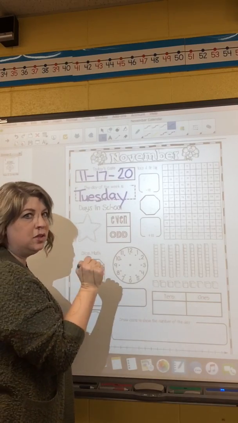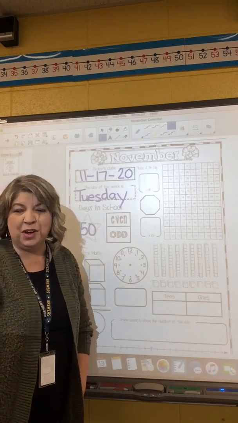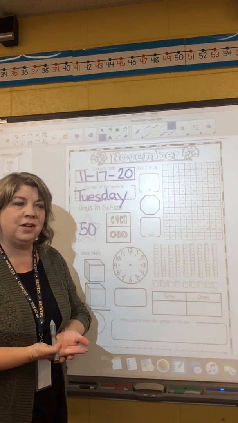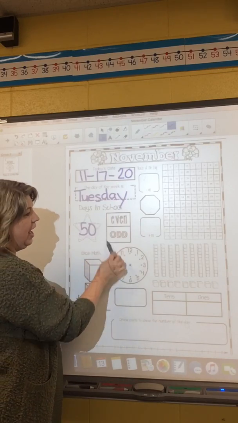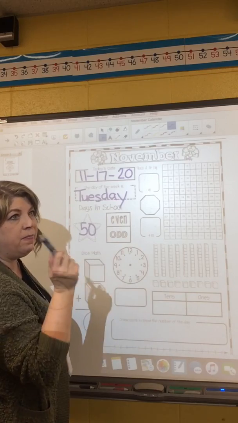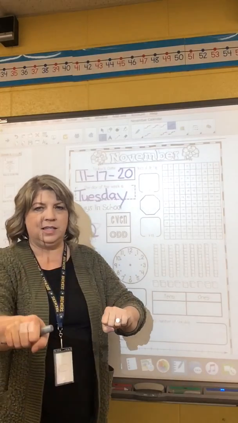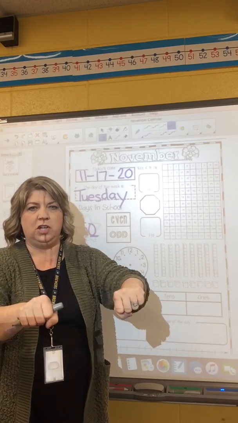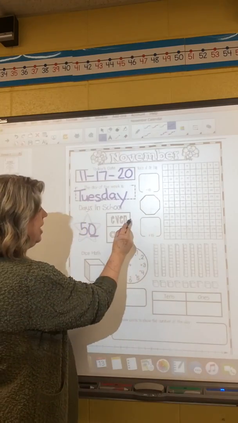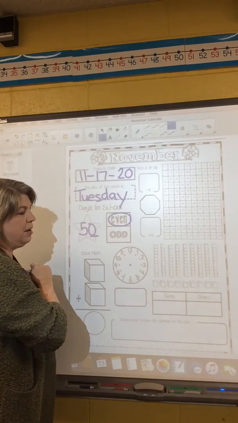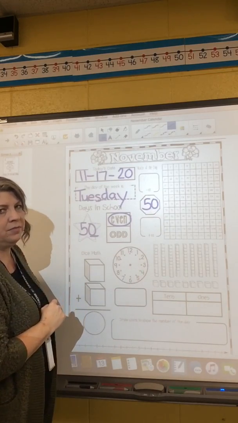All right, today's a really cool day because today is day number 50. That means we are halfway to 100. 50 and 50 make 100. So today is the 50th day of school. It's pretty exciting. And remember, to find even and odd, we have to look at the number in the ones place, and today it is 0. So if I get 0 and you get 0, we just shared nothing. Do we have the same? We have exactly the same, and when we have the same, it is even. The number is even. All right, come on up here and put 50 in the stop sign.